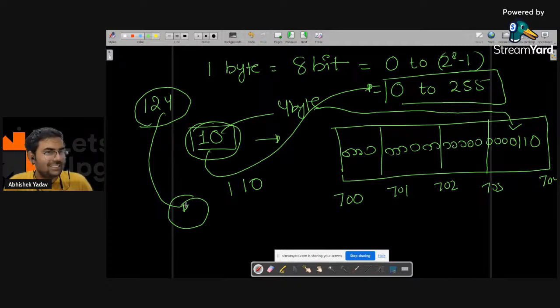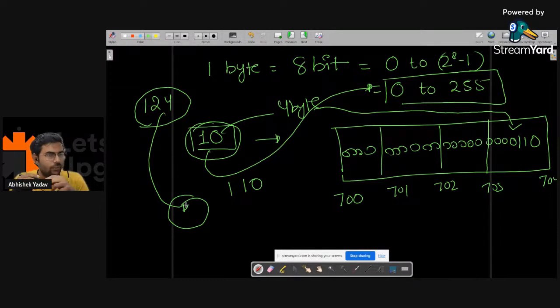The question is clear. I have a number 124, and since it is an integer, it will occupy 4 bytes behind the scene. But the information of 124 will occupy how many bytes? 8 bits, correct.